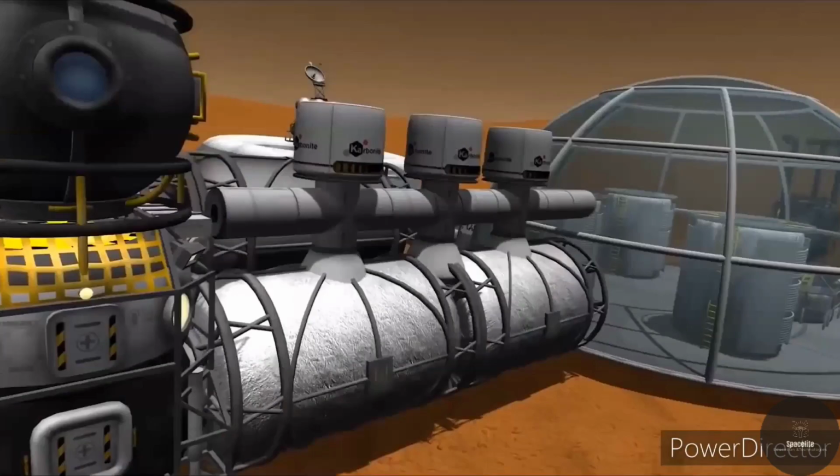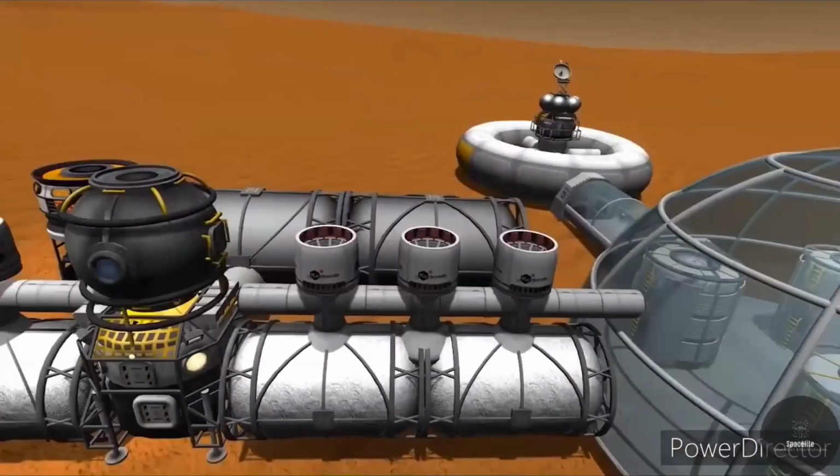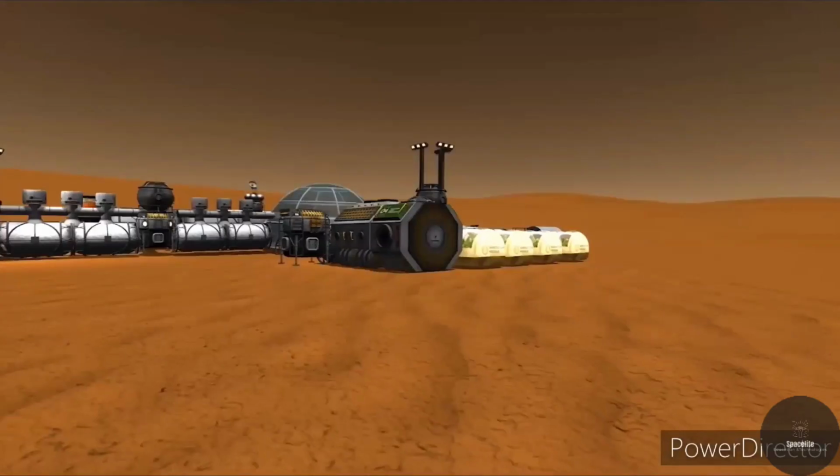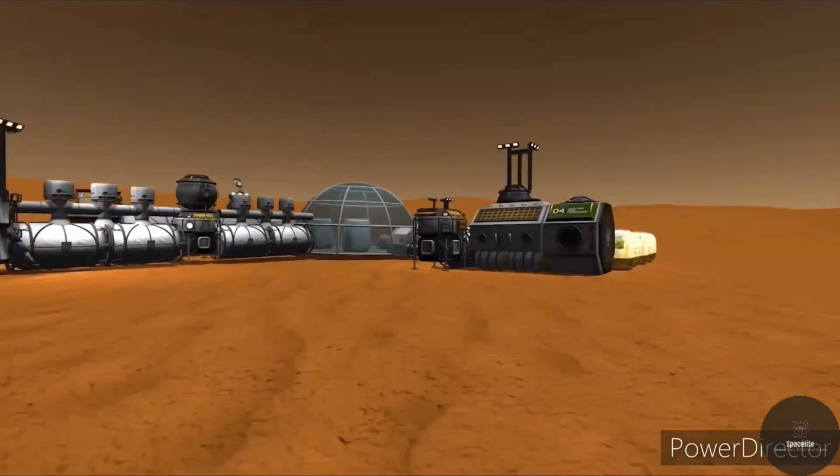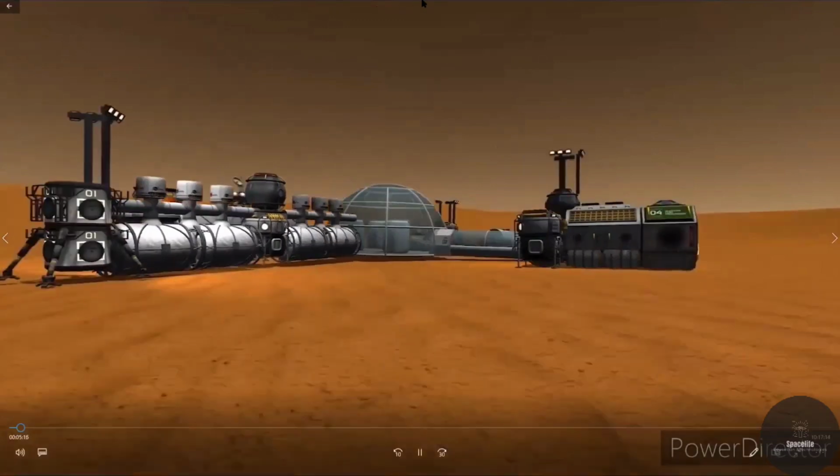And this is how the mining equipment is built to get the fuel for a rocket from the soil content and the CO2.